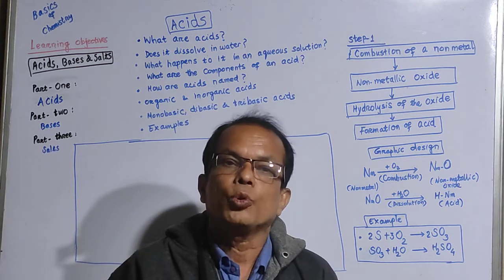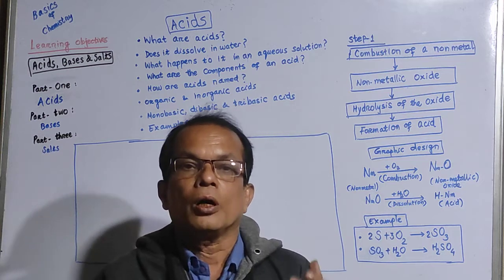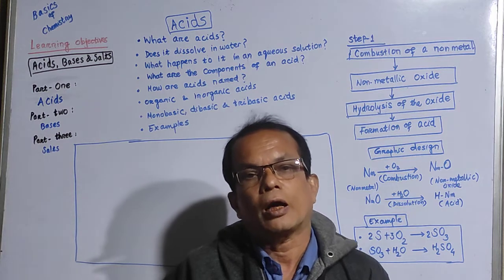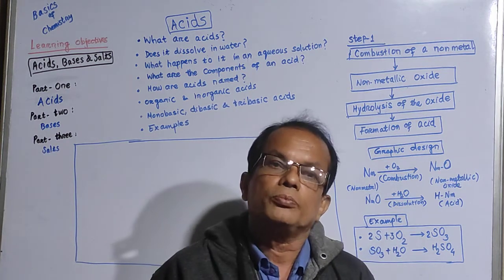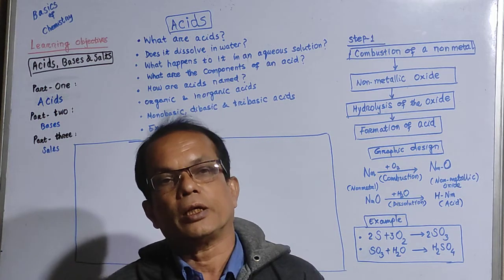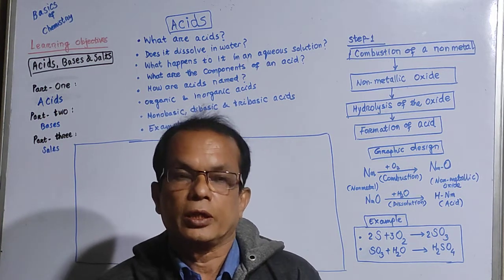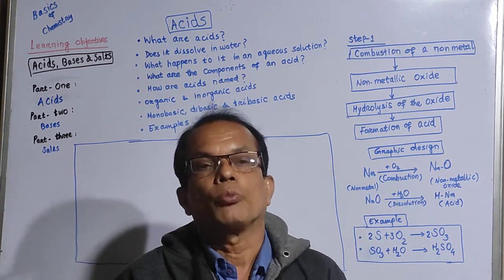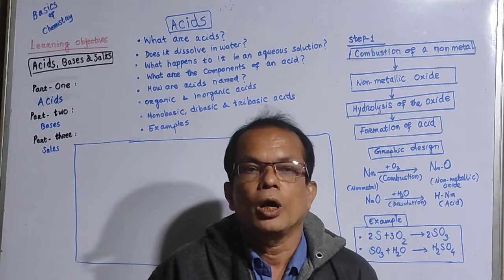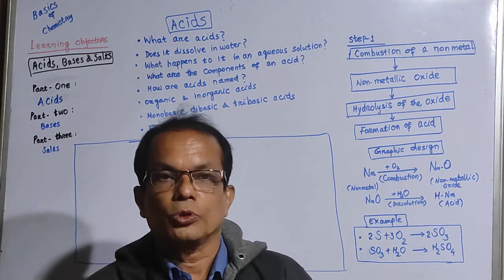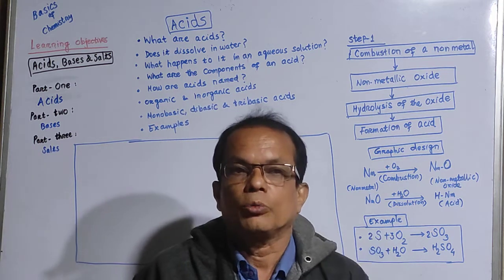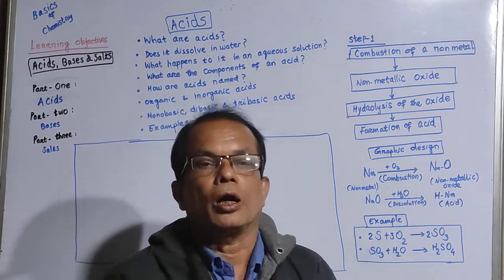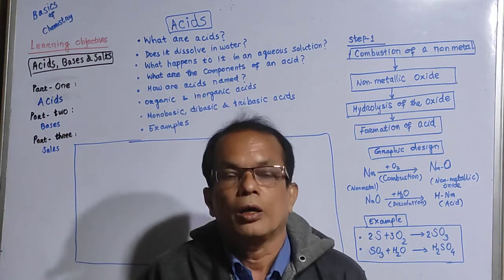Acids are fluids that contain hydrogen ions and a non-metallic ion. So what is an ion? An ion is either a single atom or a group of atoms that carry a charge. Don't atoms carry charges? Yes, but atoms are electrically neutral, you know. Protons and electrons being equal in number, atoms become neutral. But when an atom loses an electron, it becomes a positive ion. And when it gains an electron, it becomes a negative ion.